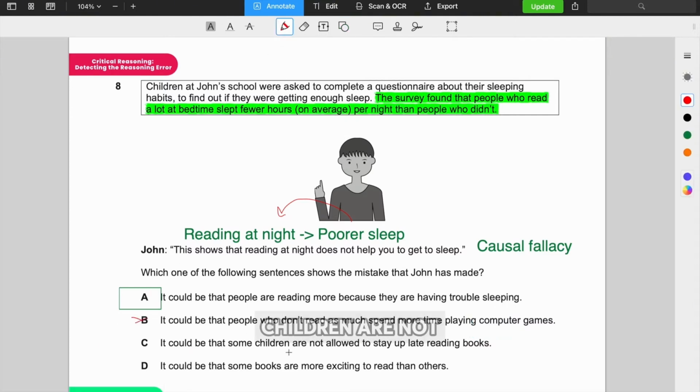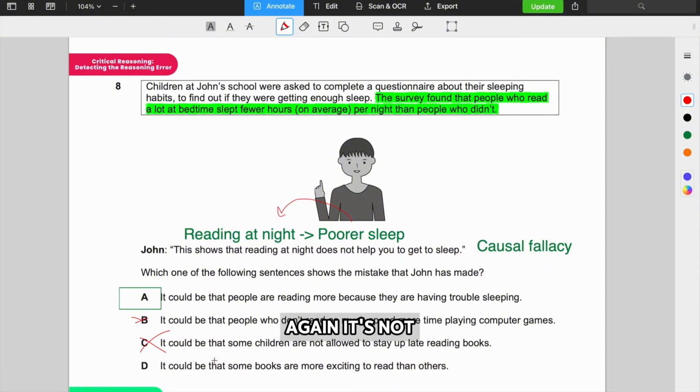C, it could be that some children are not allowed to stay up late reading books. Now that's actually not pointing out John's mistake. That's aligning with John's argument almost, because it's saying those who don't read at night, they don't stay up late, therefore they probably have better sleep than those who do read at night, who suffer with sleep problems. So C is not pointing out the mistake John has made, it's almost implicitly supporting what he's said. D, it could be that some books are more exciting to read than others.